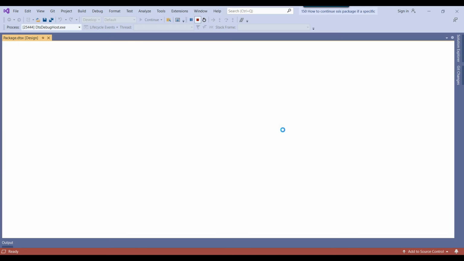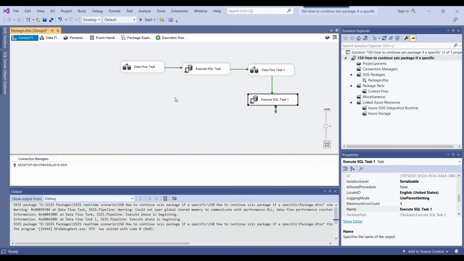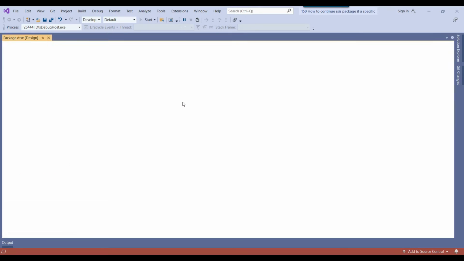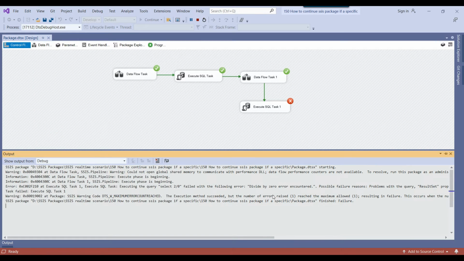Now think of a scenario where the last task can sometimes fail. Suppose I write 2 divided by 0. In that situation the package will fail, because it will throw a divide by 0 error. If you see here, the package failed, and if you check the error message, you will see that a divide by 0 error was encountered. So this is the error message here.